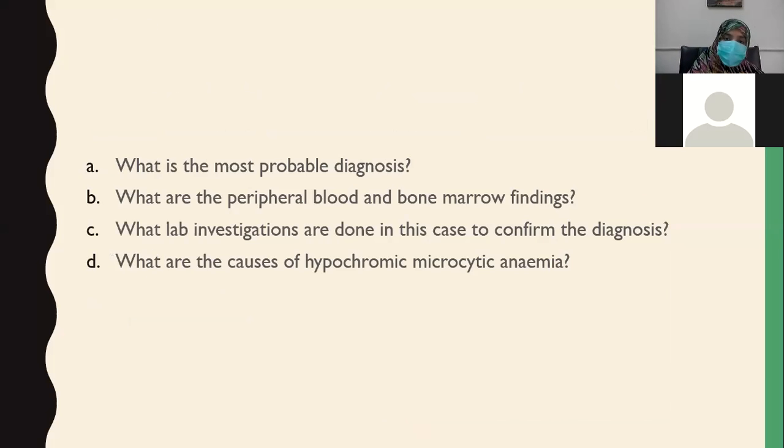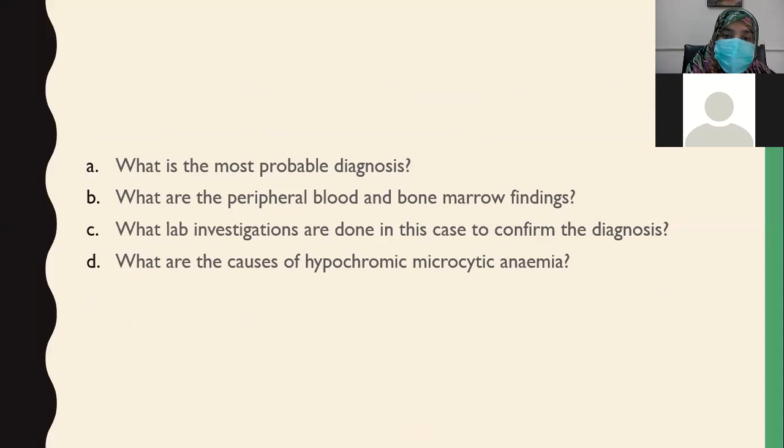So what is the most probable diagnosis? It's iron deficiency anemia. What are the peripheral blood and bone marrow findings? We have already discussed. What lab investigations are done in this case to confirm the diagnosis? Number one, it's CBC, peripheral smear, other lab tests that include serum iron, serum ferritin, total iron binding capacity, and so on, and then bone marrow biopsy findings.